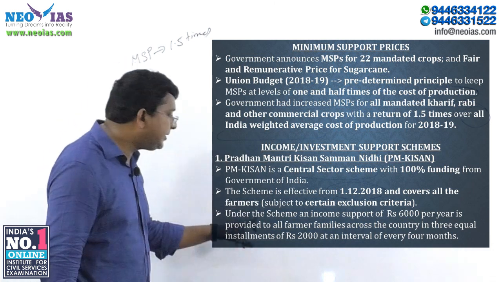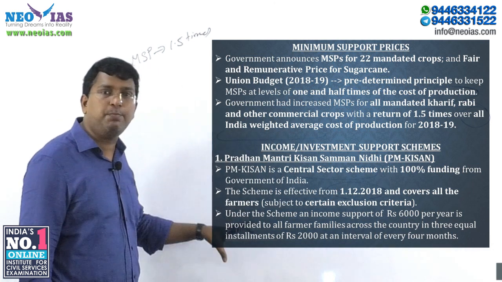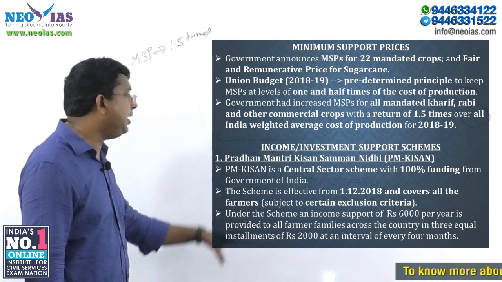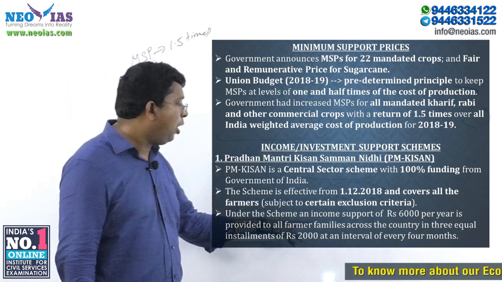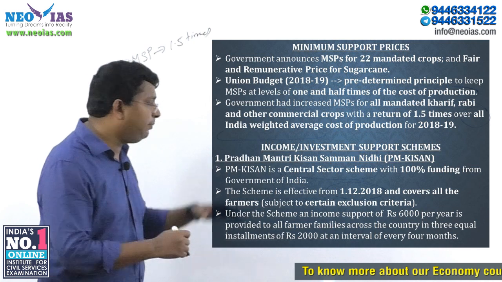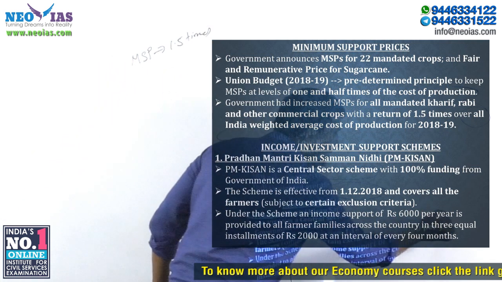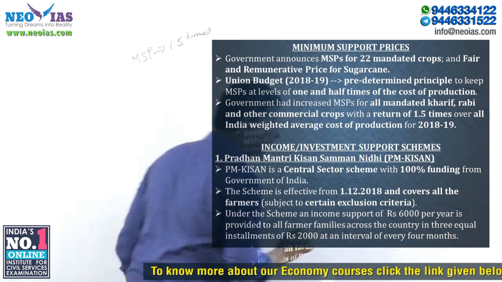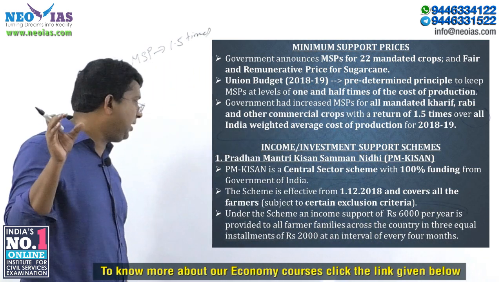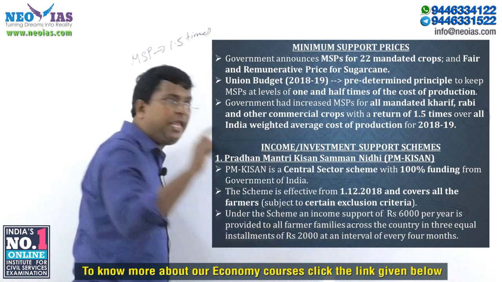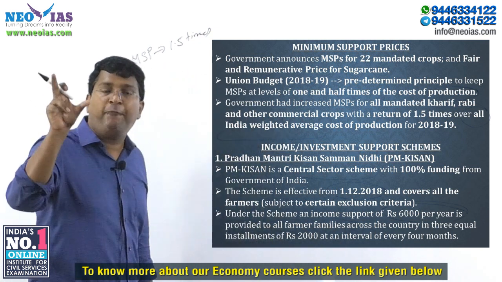Then, the most important feature of the PM KISAN scheme is that it is an income support, we already know, of rupees 6,000 per year. So rupees 6,000 per year is provided to the farmer family. It is not individual, it is family.